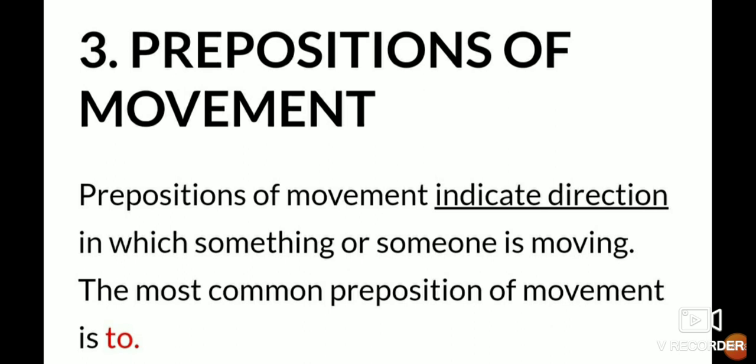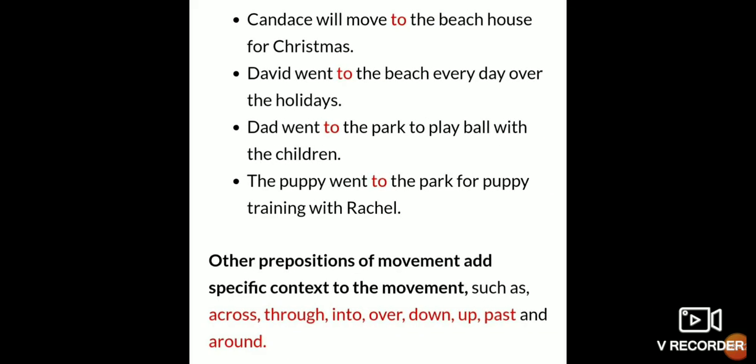Now prepositions of movement. Prepositions of movement indicate the direction in which something or someone is moving. The most common preposition of movement is to. So a preposition of movement is very easy to understand. It indicates the direction, isn't it? It indicates the direction in which something or someone is moving. So to is always used for movement.